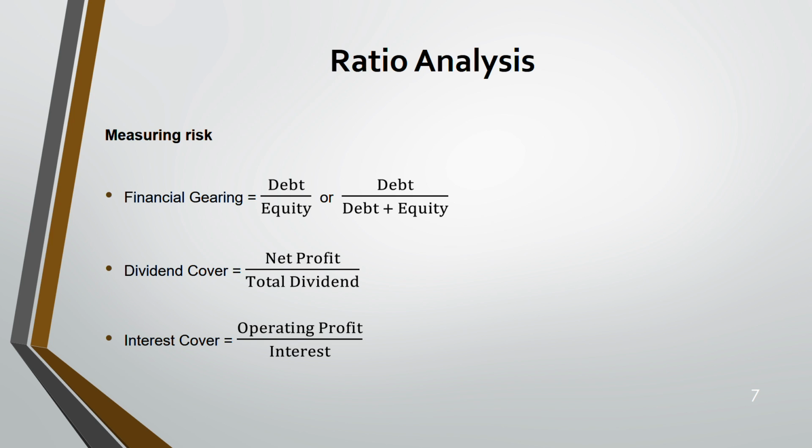So before we deduct interest, we take that operating profit and divide by interest. For dividend cover, we are taking net profit, which comes after deducting interest and tax. So from operating profit, we deduct interest and tax, and whatever is remaining, we pay as a dividend. You understand? That's why we take net profit for dividend cover and operating profit for interest cover.